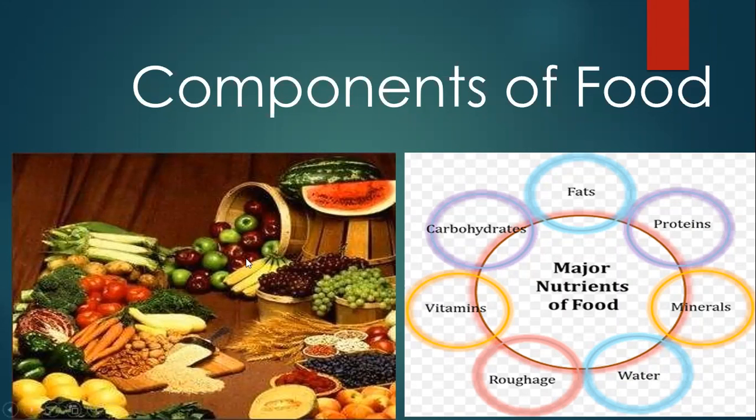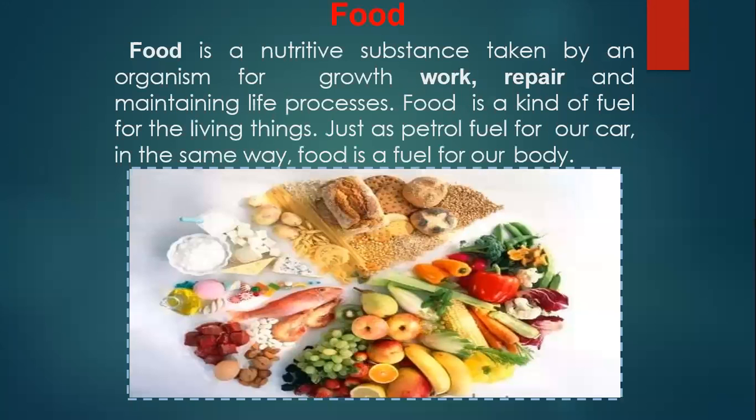So different kinds of food materials are part of our diet maintenance. These are the food materials, so let us understand them one by one. Different components of food materials. Food is a nutritive substance taken by an organism for growth, work, repair, and maintaining life processes.